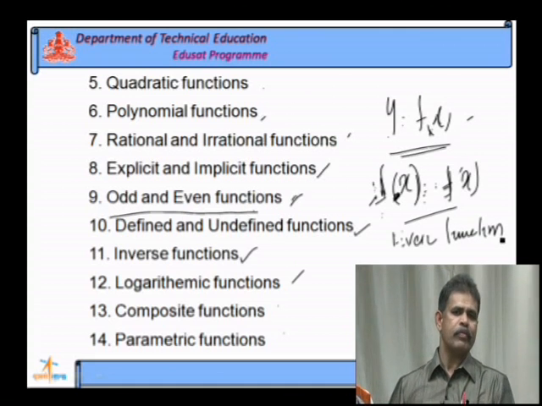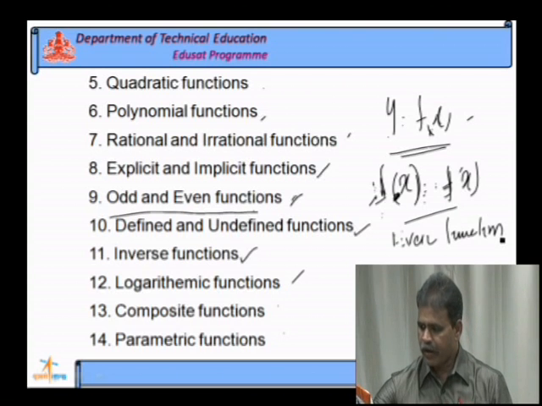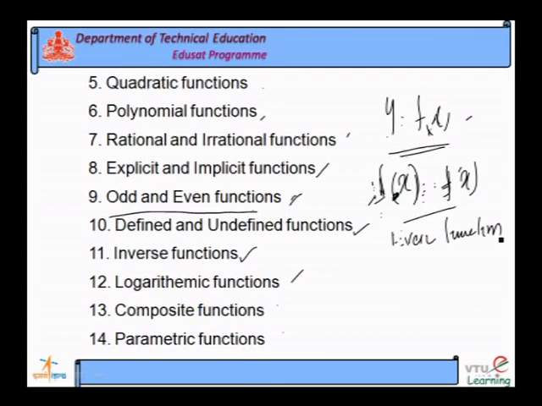So, what is an even function? For any function, if I replace x with minus x and you get f of x, that is said to be an even function. Suppose f of minus x is equal to minus f of x, that is said to be an odd function.